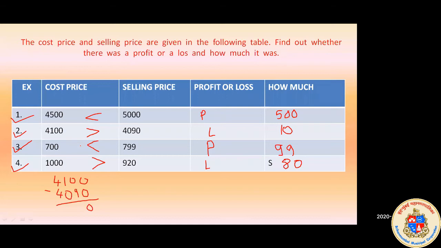So by looking at the table, you just needed to tell me whether it is a profit or a loss, and how much profit or how much loss we have made. This is a simple concept of profit and loss. Okay, now go to the next one. We will see what we are going to learn next.